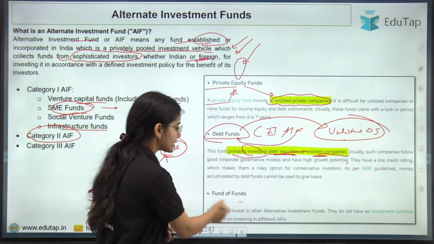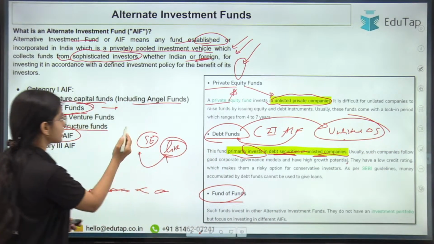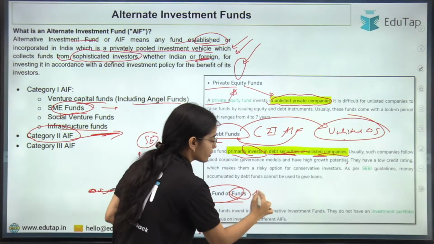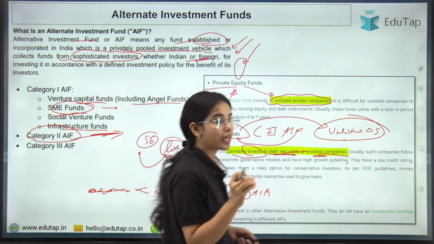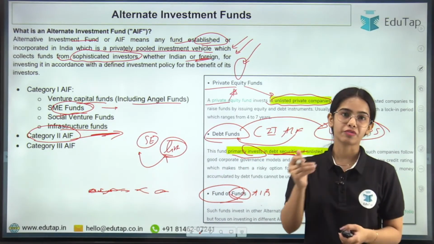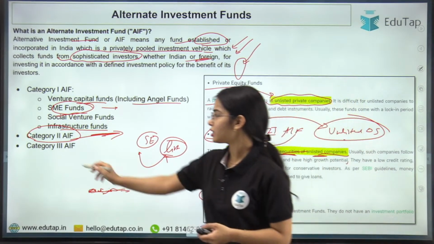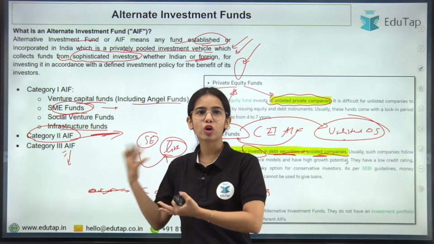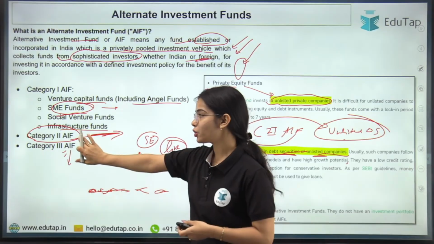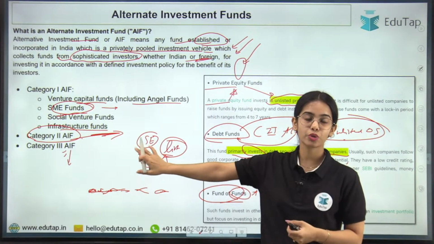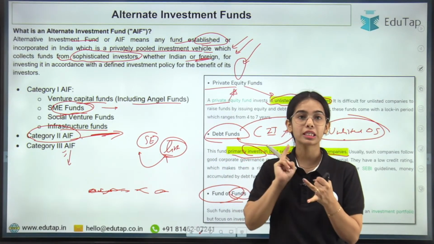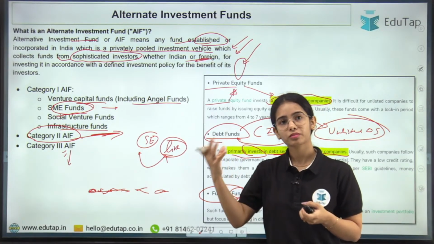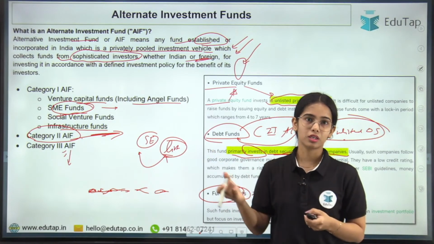As well as fund of funds, that means Category 2 AIFs also invest in other alternative investment funds. Category 3 AIFs are usually the hedge funds or big funds involved in complex instruments. So Category 2 AIF, I hope it is clear: they invest in unlisted companies, in unlisted debt securities that are privately placed, or in the shares of unlisted private companies.